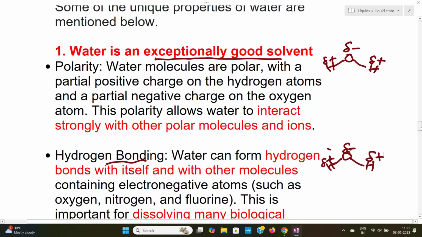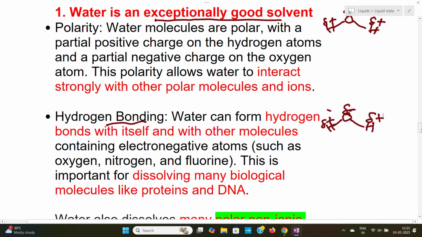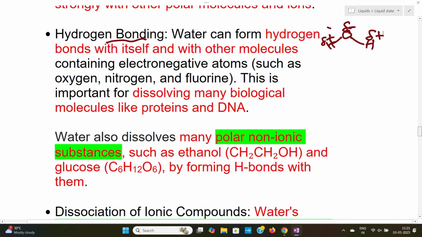Because of this polarity and the presence of the highly electronegative oxygen atom, biological molecules like DNA and proteins can be dissolved in water.